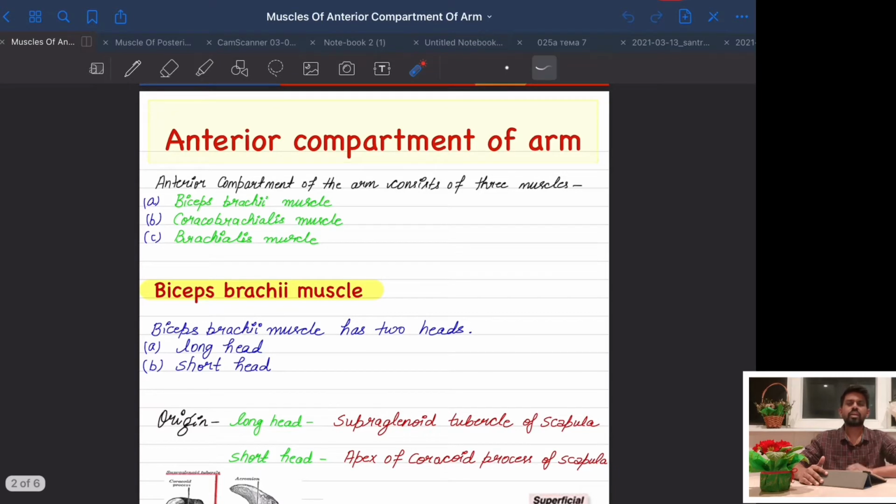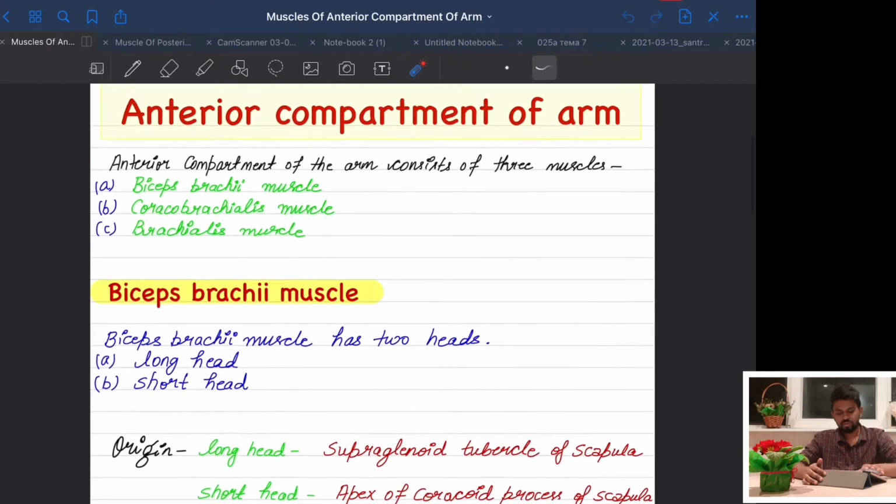So basically, the anterior compartment of the arm. In the gym you call this biceps and the posterior compartment you call this triceps. So why do they call this biceps? Because this includes one muscle that is called the biceps brachii muscle.